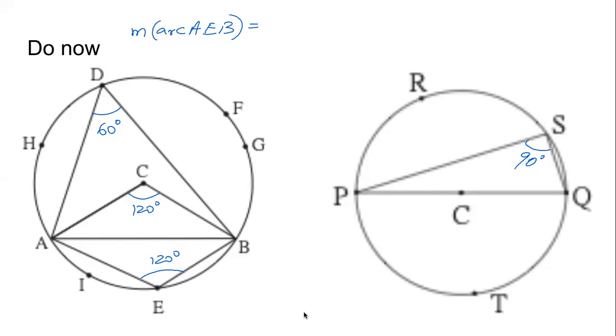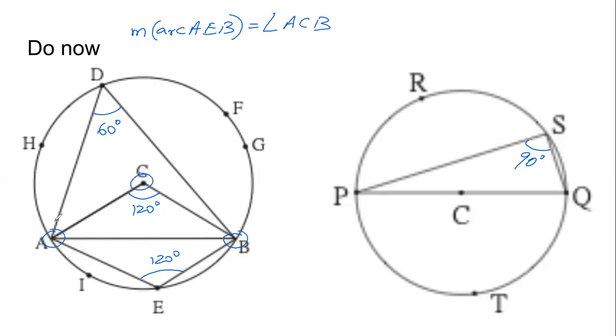Now, we studied in the last class that the measure of an arc means the measure of its central angle. The central angle for arc AEB is angle ACB. The arc starts from here and ends here, and this is the center.